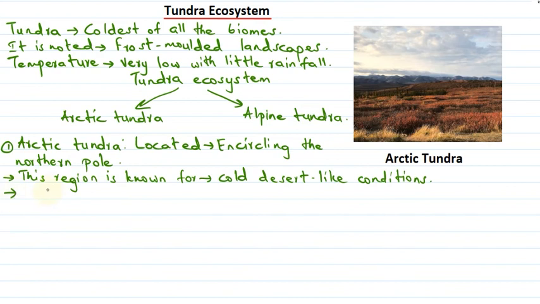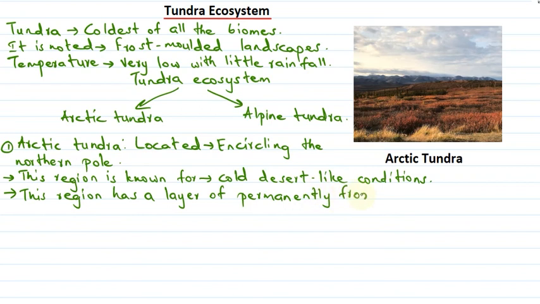Then this region has a layer of permanently frozen soil. Here there is a layer of soil that is permanently frozen.